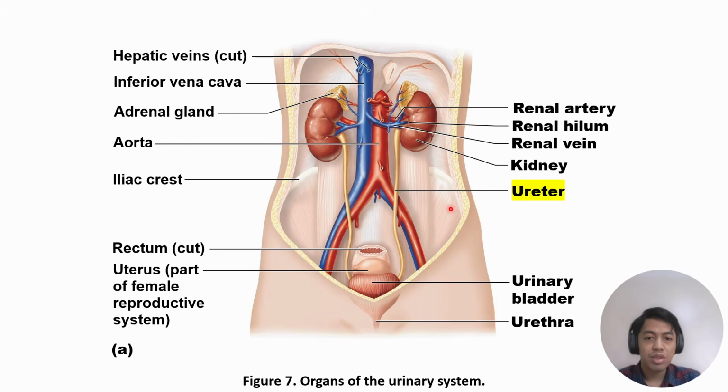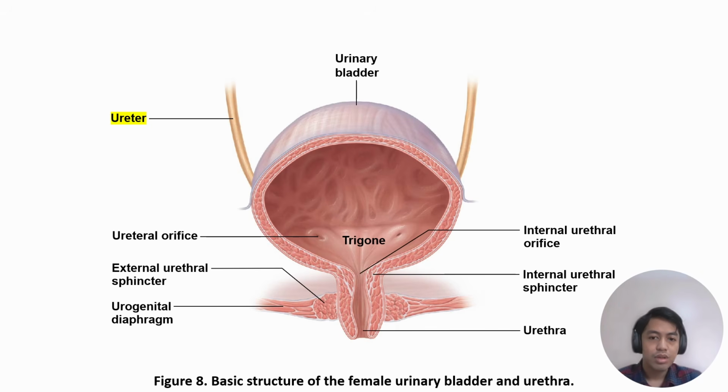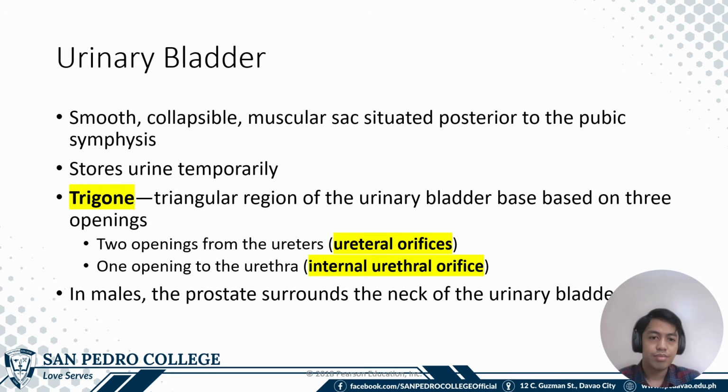So you can see here the ureters from the hilum of the kidneys to the urinary bladder. You can see here the urinary bladder attaches or exits to the posterior aspect of the urinary bladder through the ureteral orifice. Now, the urinary bladder is a smooth collapsible muscular sac situated posterior to the pubic symphysis. This is a storage of urine only, so it is not a site of urine production.